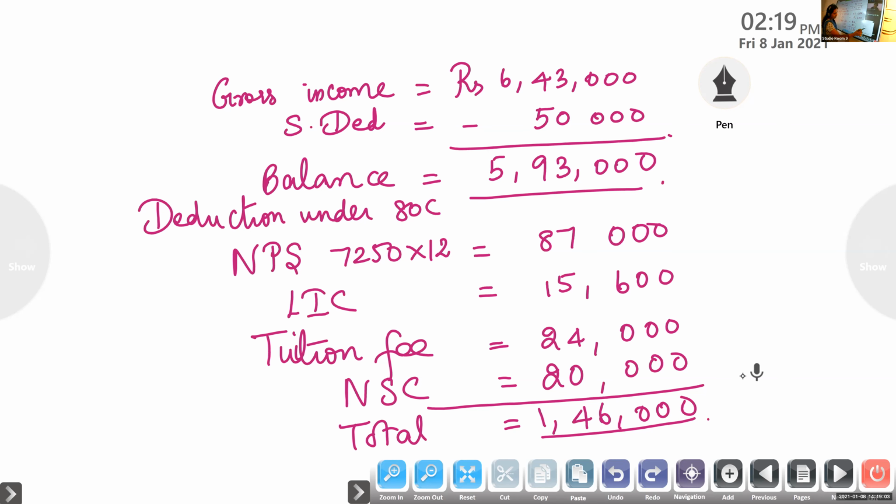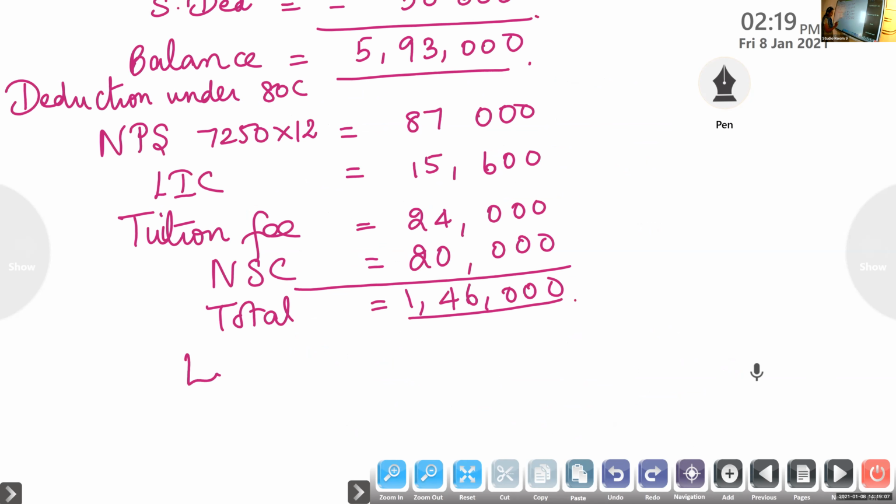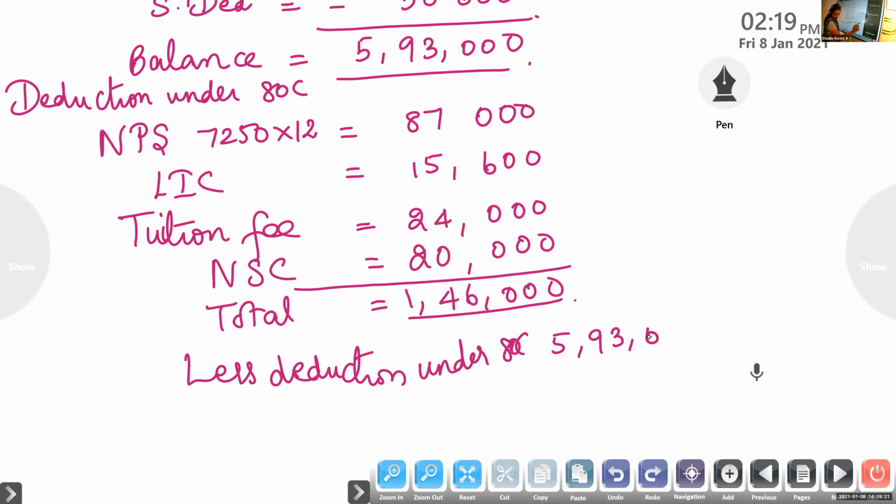So what will be the less deductions under 80C? From 5,93,000 you can subtract 1,46,600. So you will get the balance. So this is the taxable income.